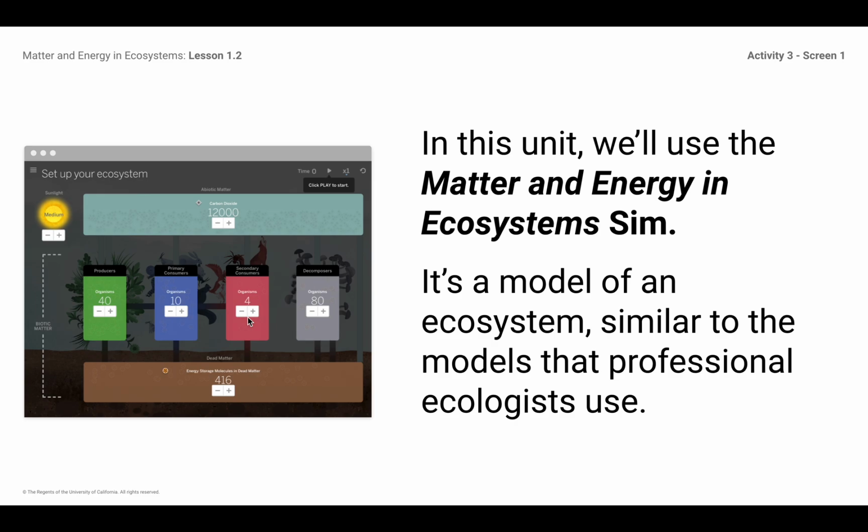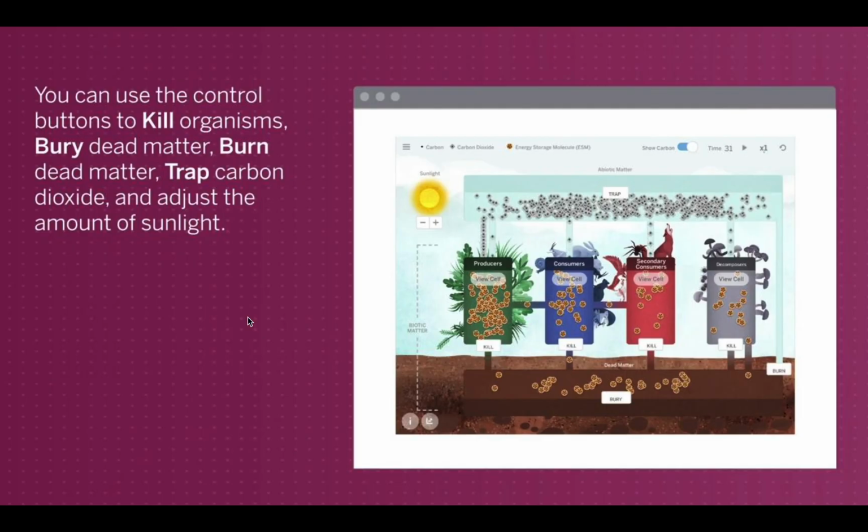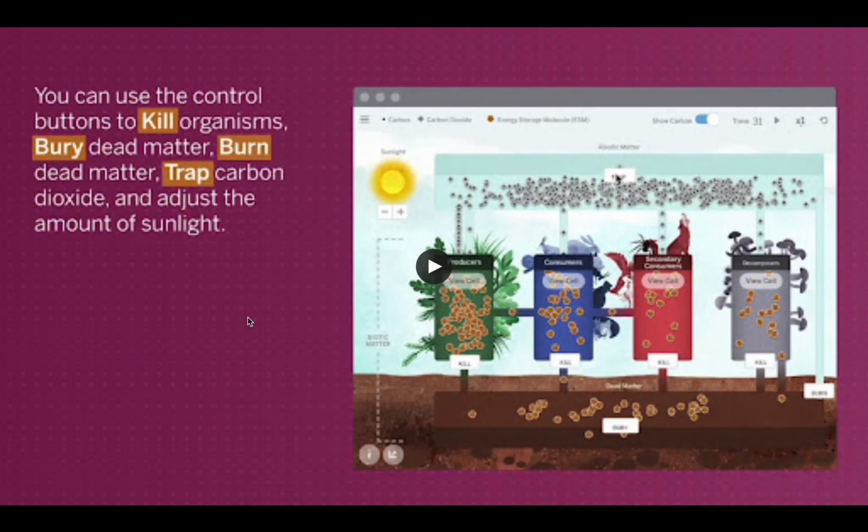So this is a model of an ecosystem similar to the models that professional ecologists use. I gave the kids a little bit of time to look at it. You go ahead and look at it yourself, just mess around, see what you can see. The most important thing I should let you know is there's the play button up there. We've got producers, consumers, then secondary consumers and decomposers.